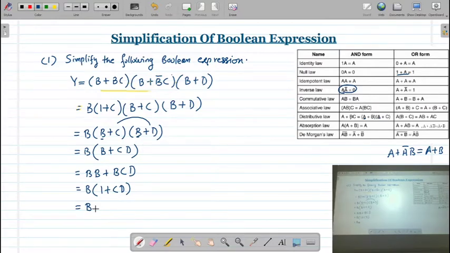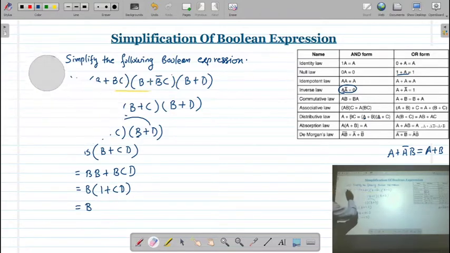Correct? So here I have applied the absorption law also, I have applied the distributive law, and we have simplified this Boolean expression. Right? Now let us see another example.